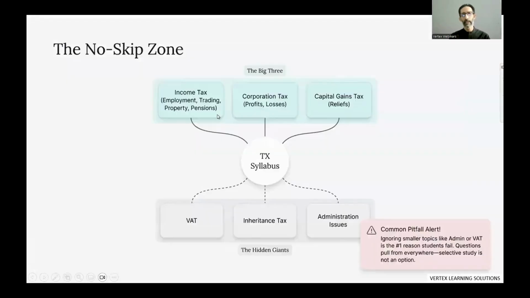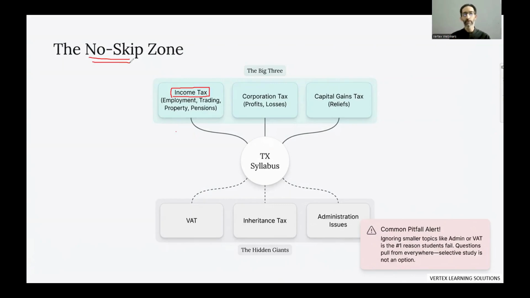Okay, so now looking at the syllabus content, I had given you some idea. Like the first main type of tax is income tax. Looking at the title of this slide, which is "No Skip Zone", what does that mean? No skip zone means no selective study. You have to cover each and every aspect.